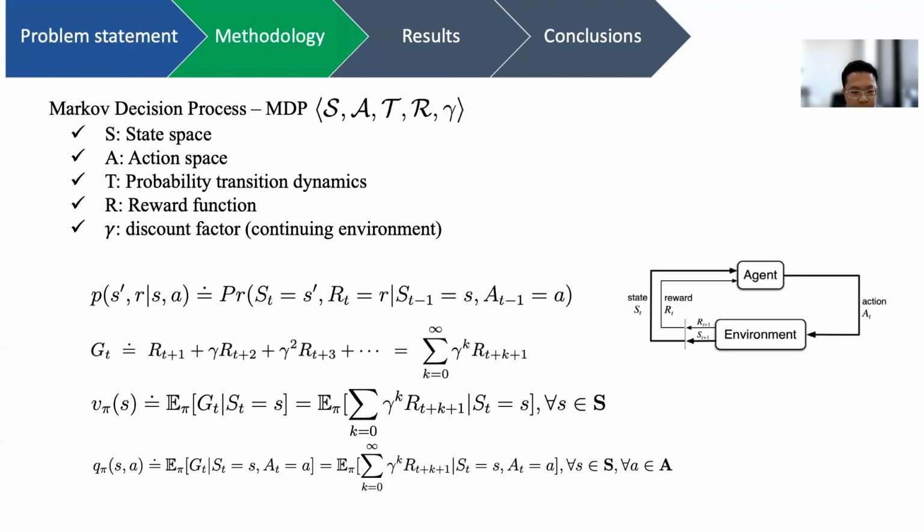The two important equations are the V value function, which is the third function here, and the Q value function, which defines the value of taking a certain action in some state. They both represent the cumulative reward the agent can achieve interacting with the environment. The goal of reinforcement learning is to maximize this cumulative reward signal.